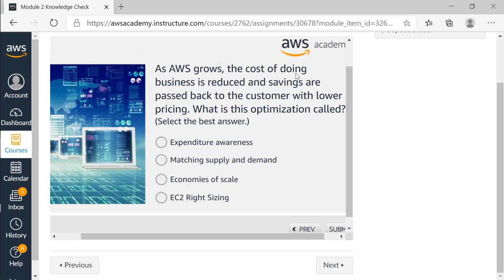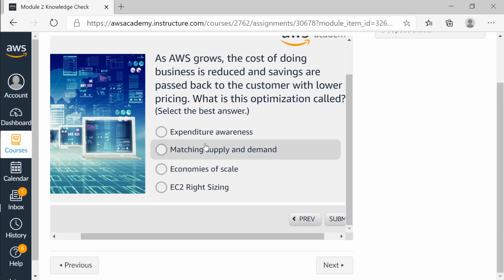As AWS grows, the cost of doing business is reduced and savings are passed back to the customers with lower pricing. What is this optimization called? Is it called expenditure awareness? Is it called matching supply and demand? Is it called economies of scale? Is it called EC2 right sizing?